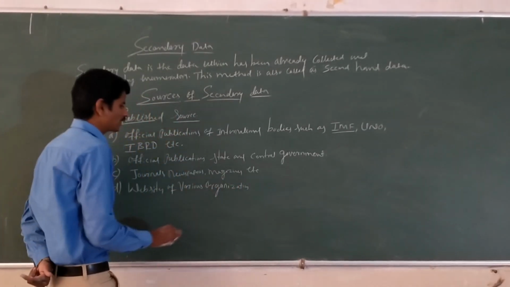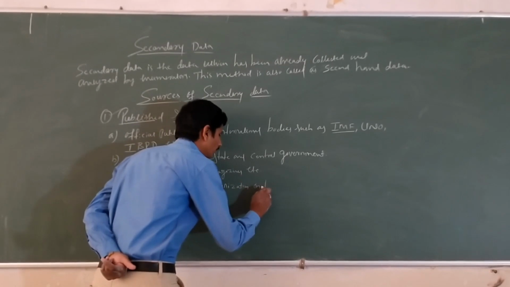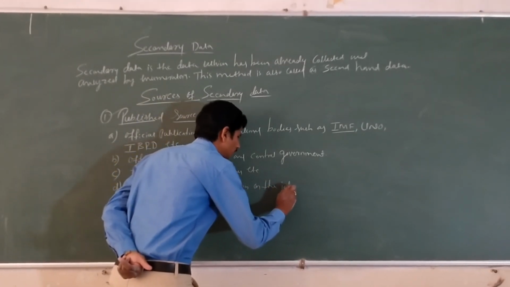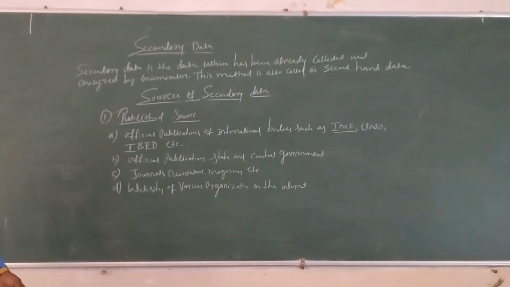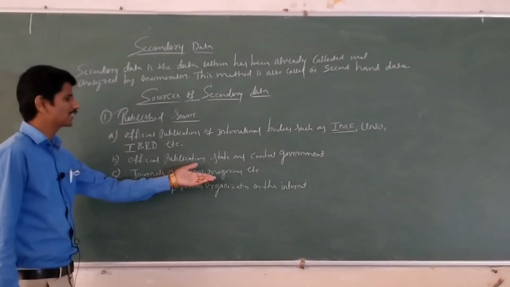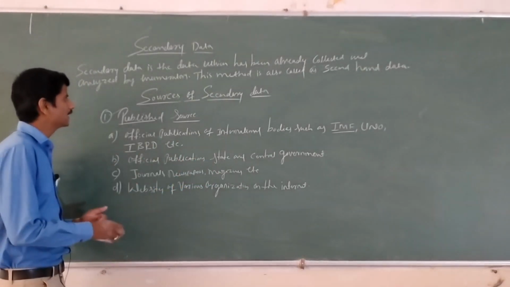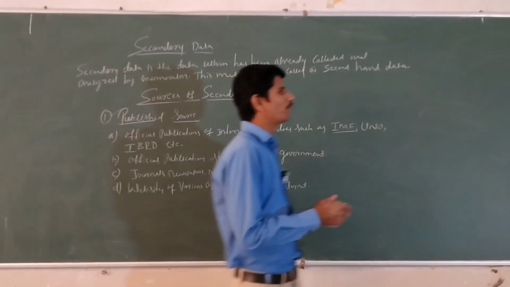Here the fourth published source is websites of various organizations on the internet. Here the data should be copied from the internet. These are the sources of published data.